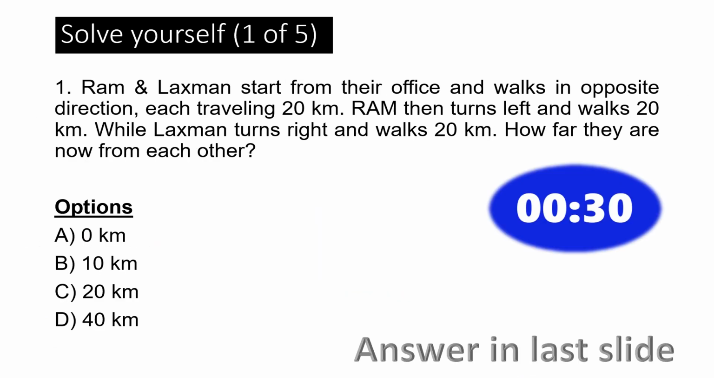Now, in this segment, the questions you have to solve yourself. The first question: Ram and Lakshman start from their office and walk in opposite directions, each traveling 20 kilometers. Ram then turns left and walks 20 kilometers, while Lakshman turns right and walks 20 kilometers. How far are they now from each other? This is a question. I have given 30 seconds. If you can answer within 30 seconds, please answer. Otherwise, pause my video, then answer. Okay. Then go to the next questions.